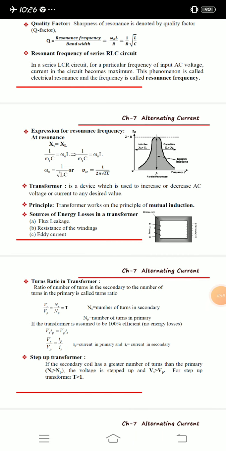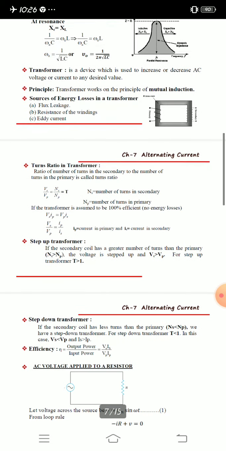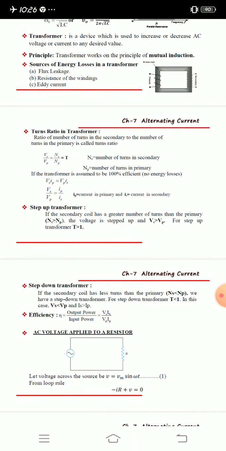Then we studied transformers also. A transformer is an electrical device which is used to increase or decrease AC voltage or AC current. To vary the values of AC current and AC voltage, we use transformers. And on which principle does a transformer work? A transformer works on the principle of mutual induction.